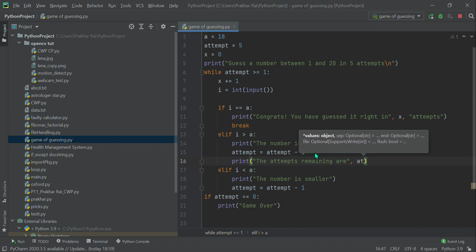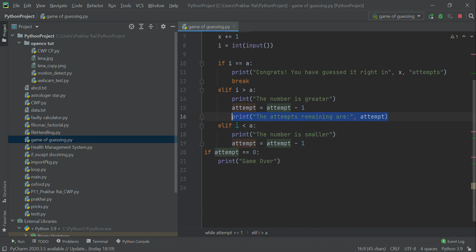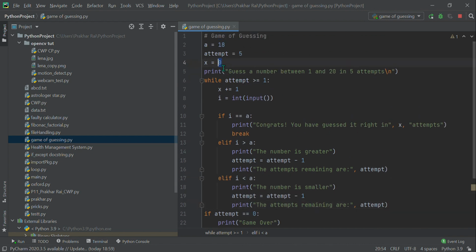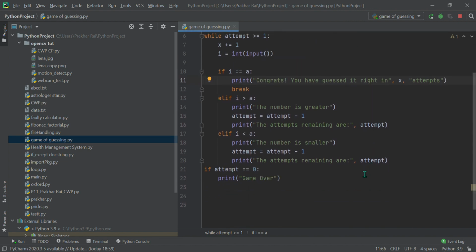We have declared the variable attempts only. Let's put a colon here, and we do the same thing in this case also. So I'll copy it as I'm too lazy. So now it should print that you have this many attempts remaining, and we have used x here, right? So x is here for printing that you have guessed it in this many attempts. Okay, so we have used x and attempt as well.